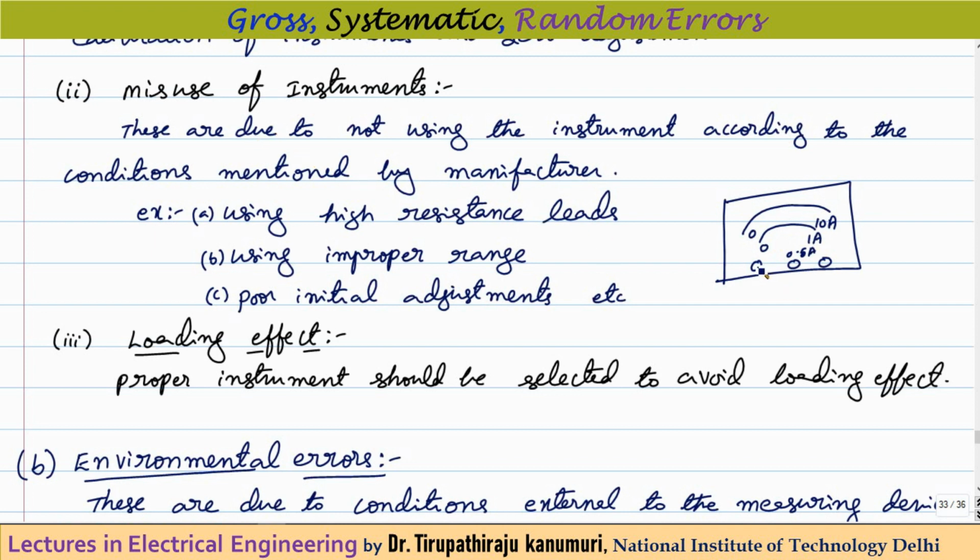Similarly, whatever we want to measure, we have to take the leads and connect to these terminals. Let us assume that the leads have high resistance, or they are not connected properly and have contact resistance. These are also called misuse of the instrument. So for this, what we have to do? We have to take proper care that they are operated only according to the conditions they are designed for.